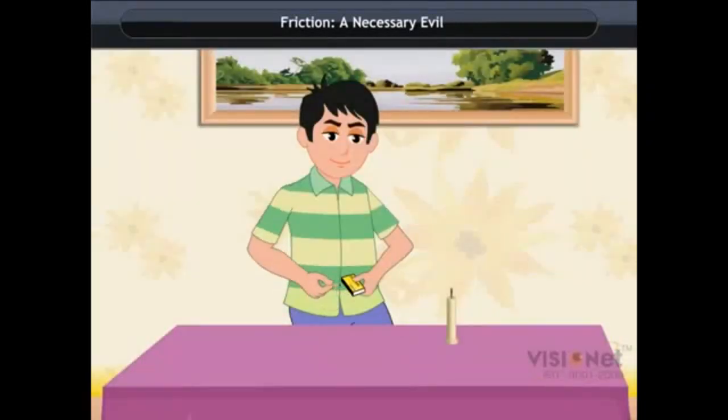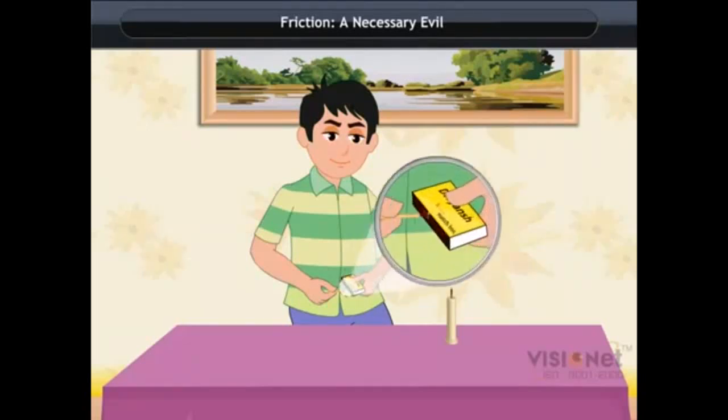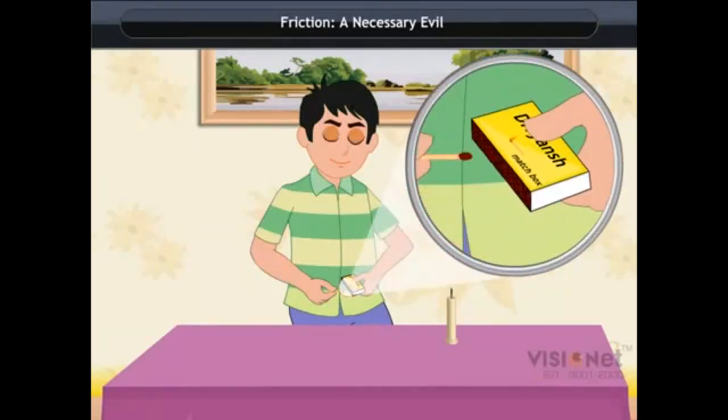If there is no friction, then we cannot light a matchstick. Matchstick box has a rough surface. As we rub the matchstick against it, the heat is produced due to friction and the matchstick lights up. We have discussed many uses of friction and we have seen how crucial it is for us.